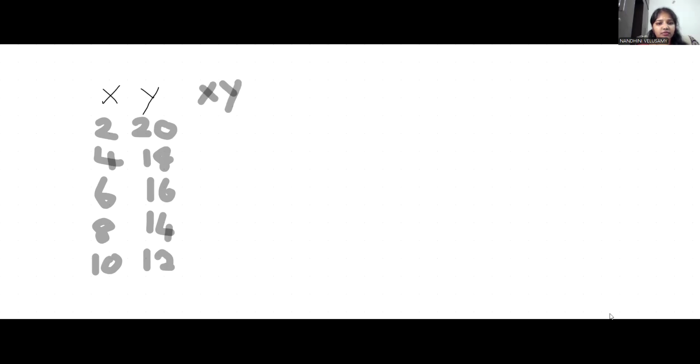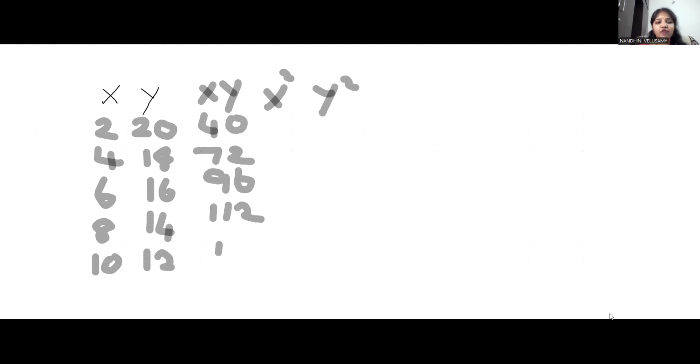Okay, let's see step by step. Now we have to find xy. 2 into 20 is 40, and 4 into 18 is 72, 6 into 16 is 96, and 8 into 14 is 112, and 10 into 12 is 120. Okay. Similarly, you have to find x square. It's nothing but the squaring of x numbers.